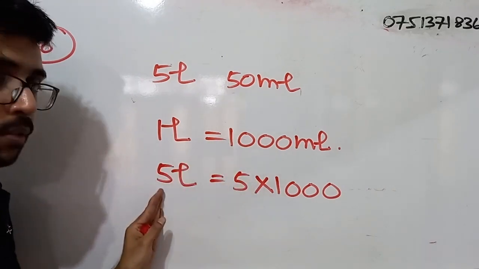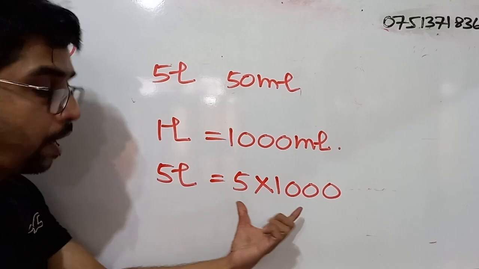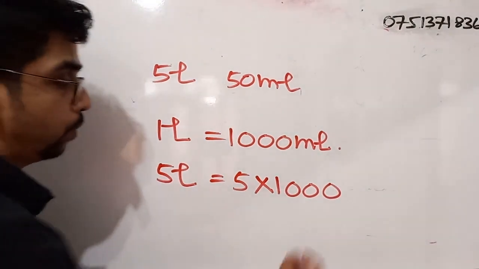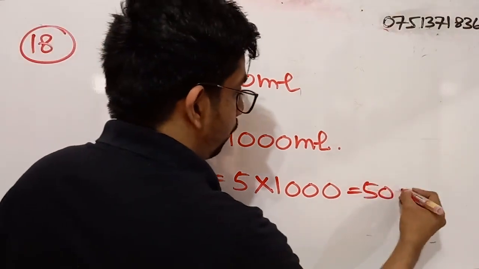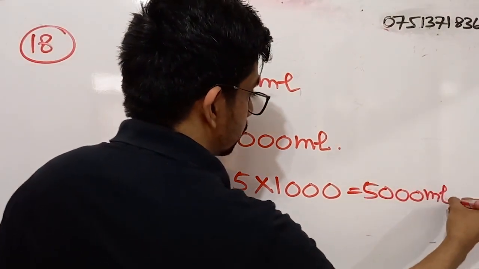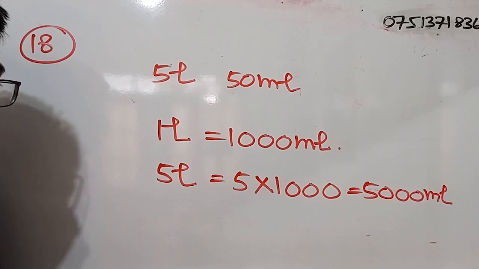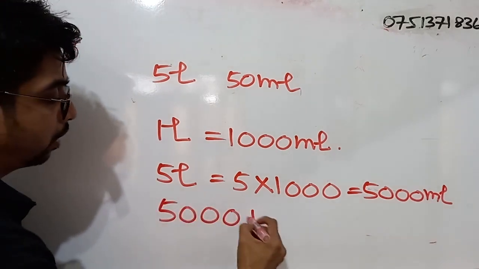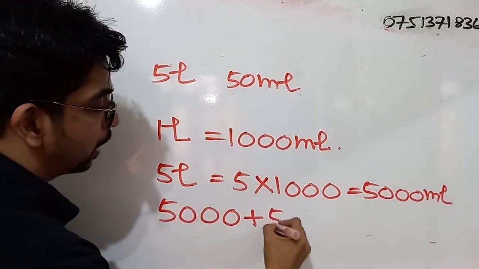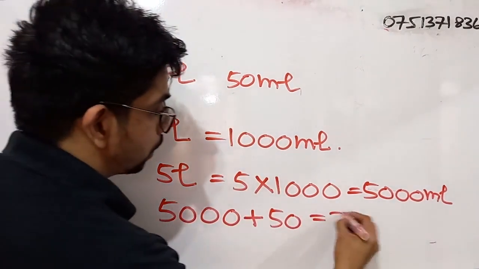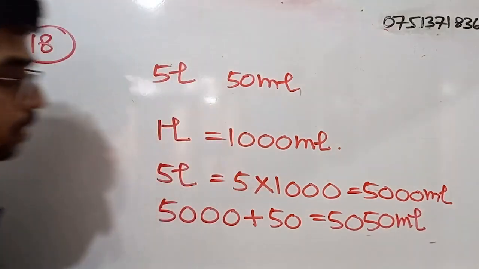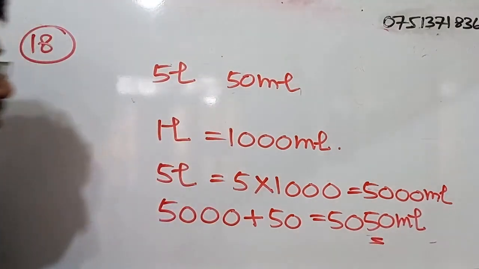So 5 liters is what? 5000. We have to take 5 and multiply it by 1000. So we get what? 5000 milliliters. Now we are not done. What do we have to do? We have to add this 50 to 5000. So the answer will be what? 5050 milliliters. So this is the answer.